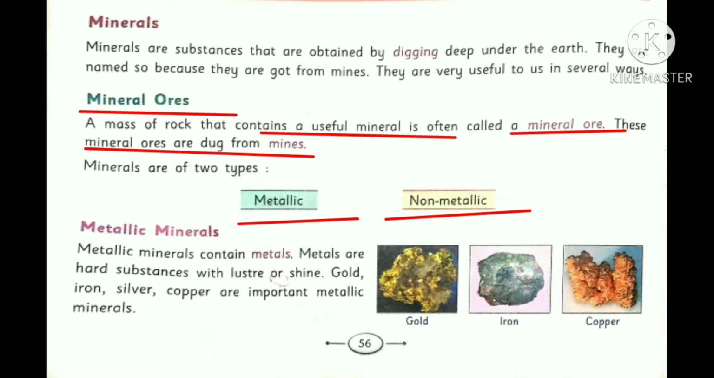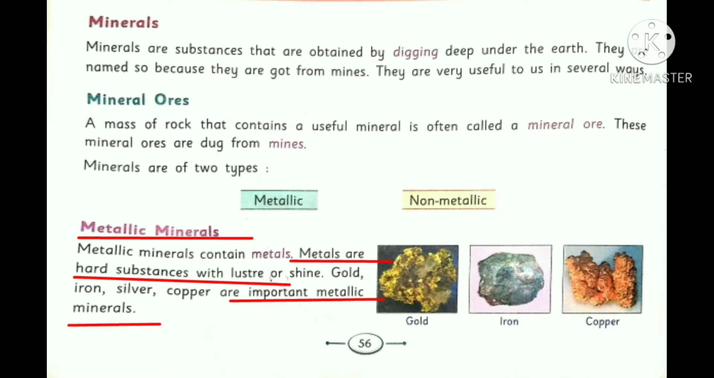Next topic is mineral ore. Dear students, you know that our earth is made up of rocks. So a particular mineral will be present in that rock. It is called a mineral ore. They are also dug out from the mines. They are of two types. First is metallic and second is non-metallic.